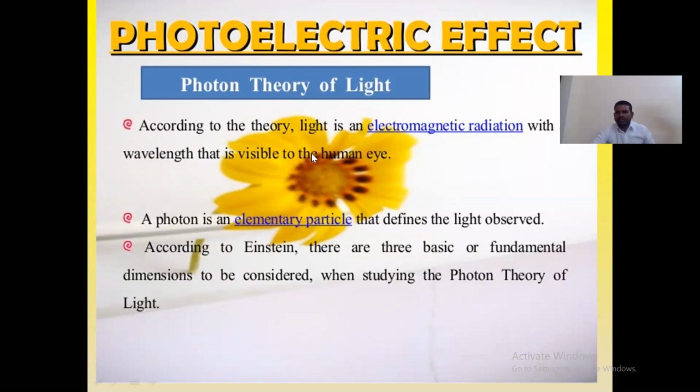According to the theory, light is an electromagnetic radiation. See, this is the material. Here the light is coming and falling down, meaning light is having the radiation. The radiation hits the material and the electrons of the material are coming out. What is happening here? Action of the light is taking place, then the electrons are coming out. So that's why it is called electromagnetic radiation. A photon is an elementary particle that defines the light observed. According to Einstein, these are three basic fundamental dimensions to be considered when studying the photon theory of light.